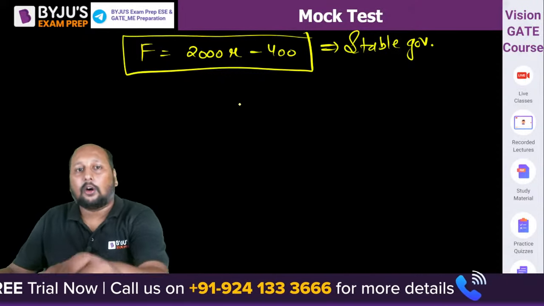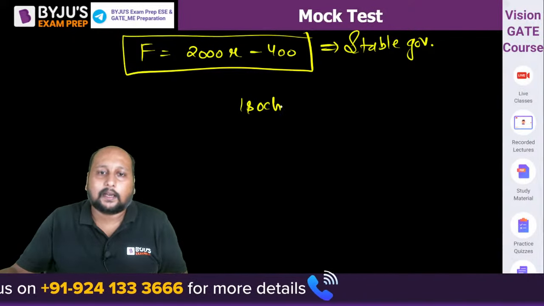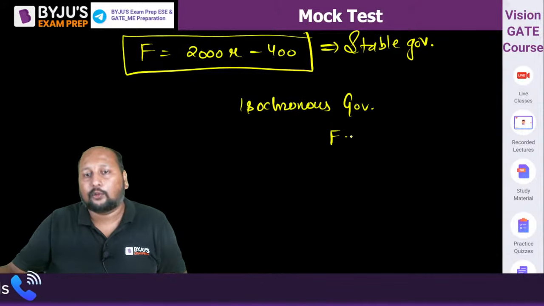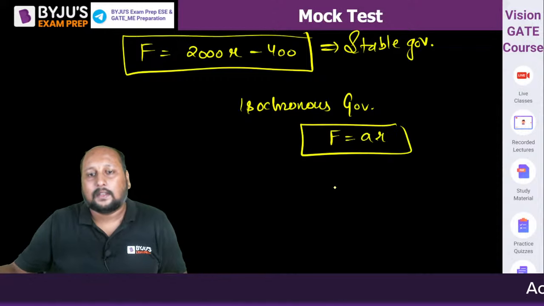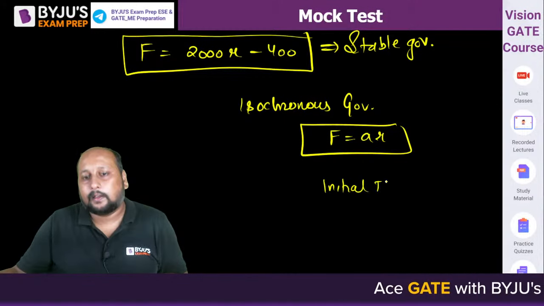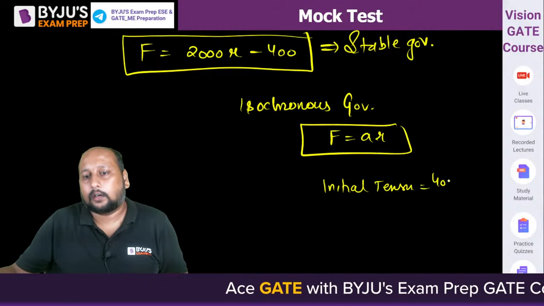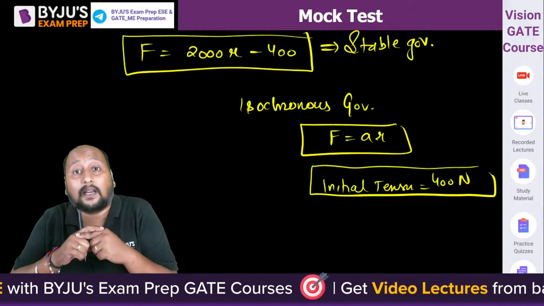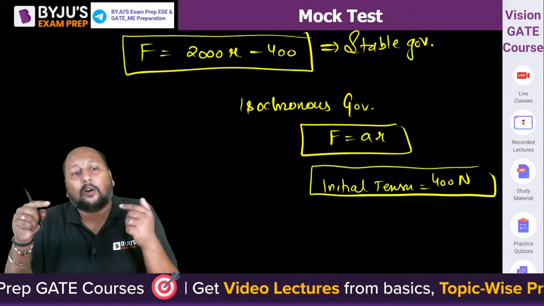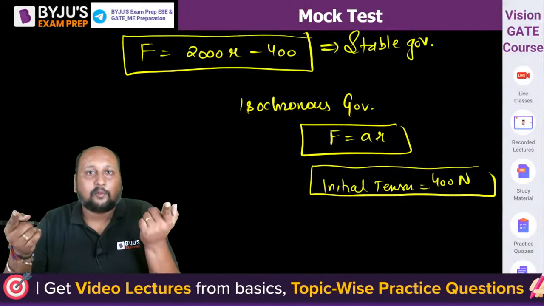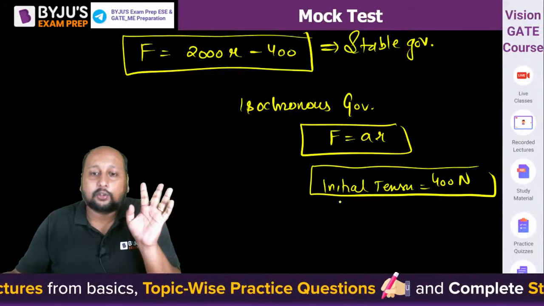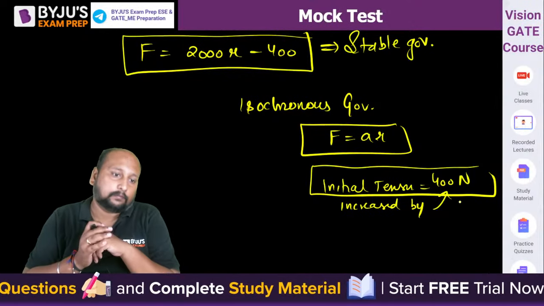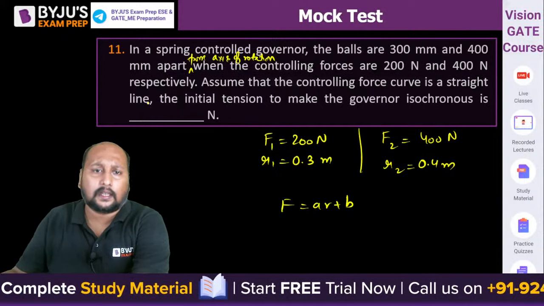Fine. So can we say in order to make an isochronous governor, isochronous के लिए क्या करना है? isochronous governor के लिए F should be equal to AR, right? So can we say your initial tension will be exactly equal to 400 Newton. That means you have to increase the tension by 400 Newton. इसमें एक possibility ये भी हो सकता है, they'll be asking increase by 400 or decrease by 400. So your answer will be your initial tension should be increased by 400 unit. ठीक है?